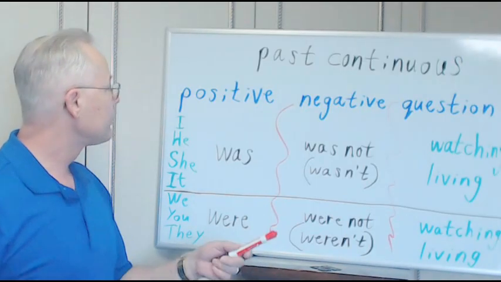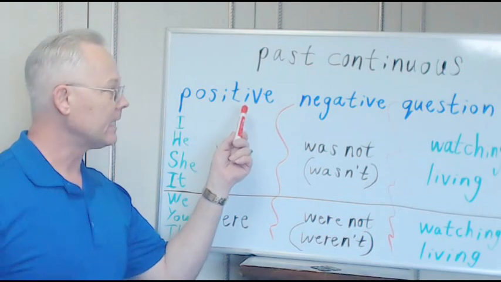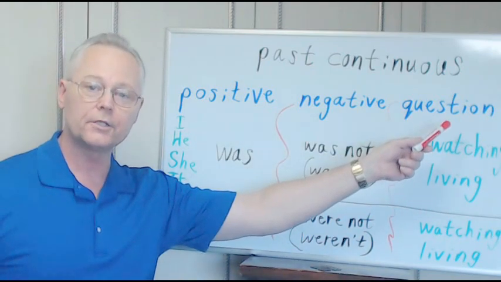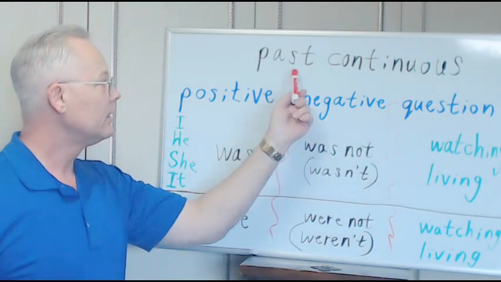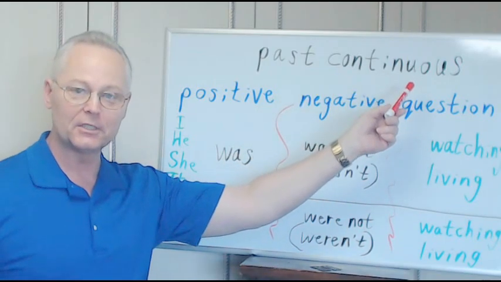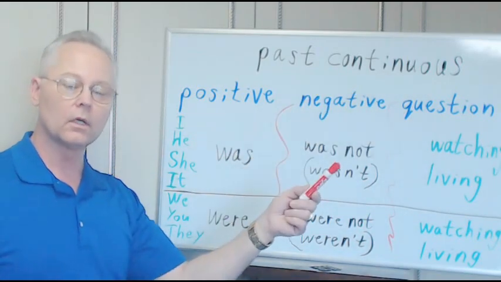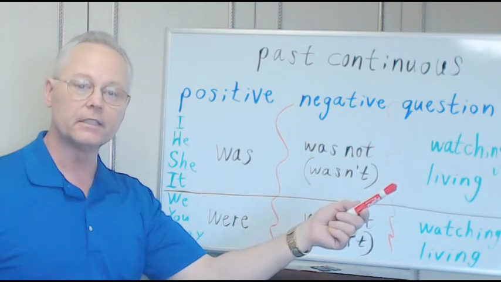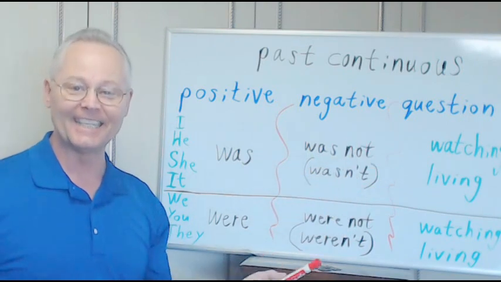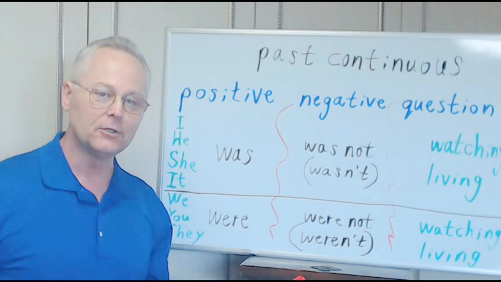Continuing on, let's look at the positive, the negative, and question sentences that involve the past continuous. Remember, was or were plus a gerund, a verb with ing on the end of it. That's the past continuous.